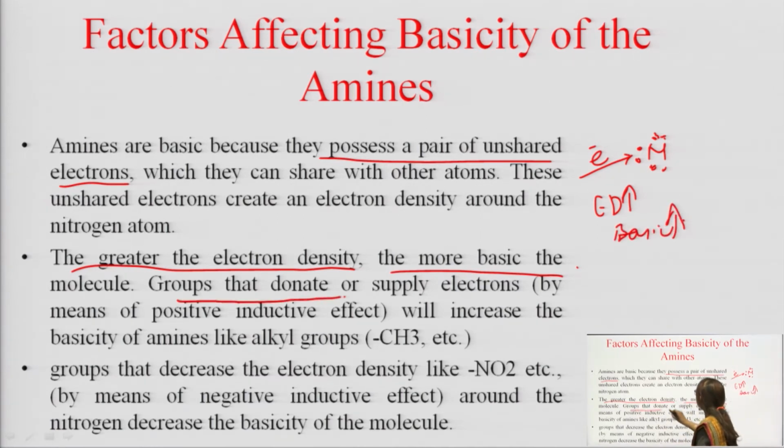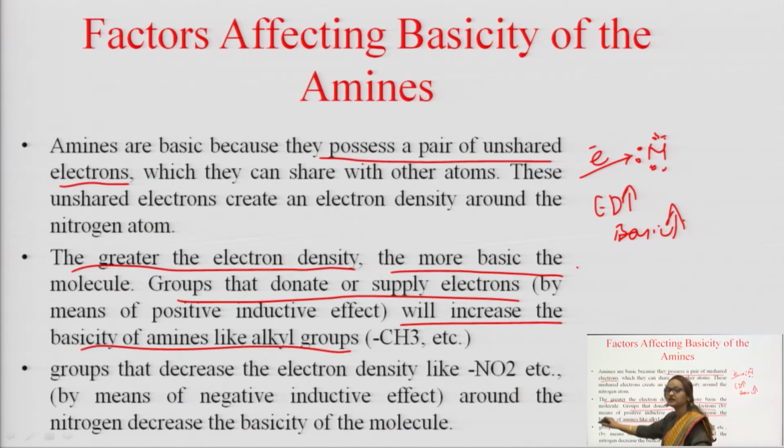Groups that donate or supply electrons will increase the basicity of amines. I am telling you, if somebody comes and says that you will keep this 10,000 rupees as a gift from me, then you will become rich. But if somebody comes and says, please give me 5,000 rupees today and 5,000 the day after tomorrow, then what happens? You will become poor in terms of money.